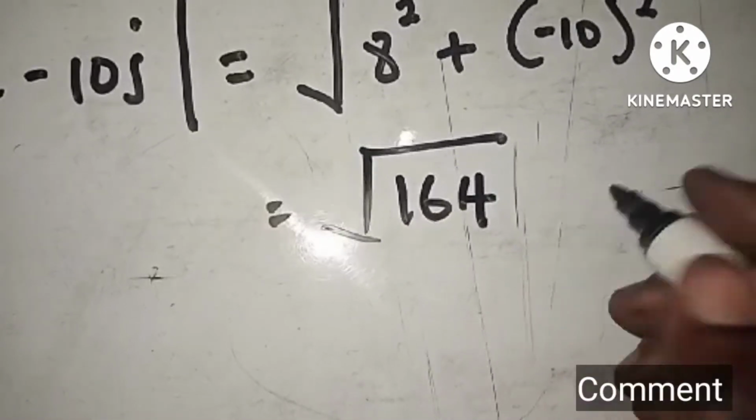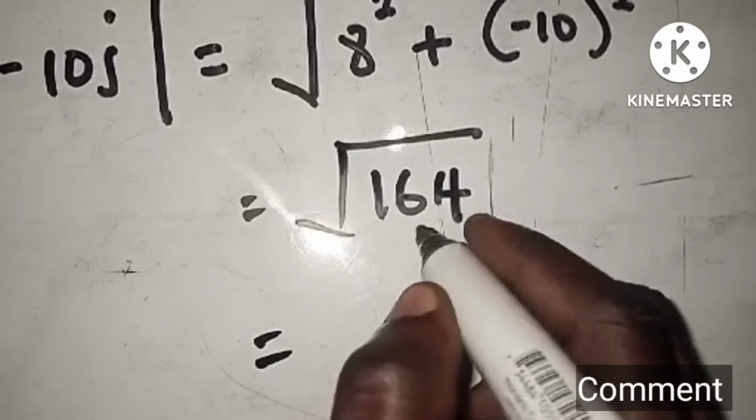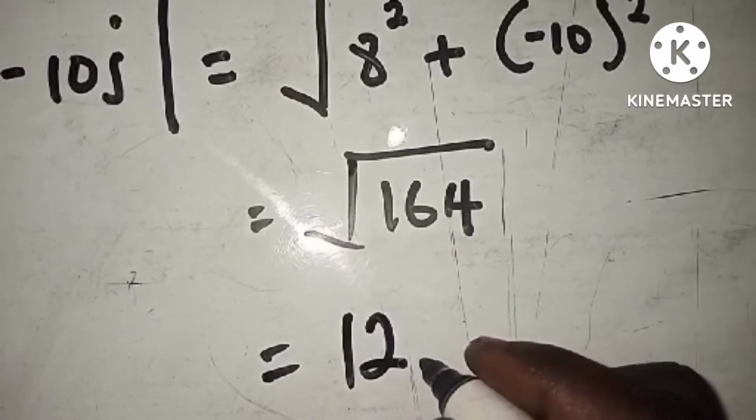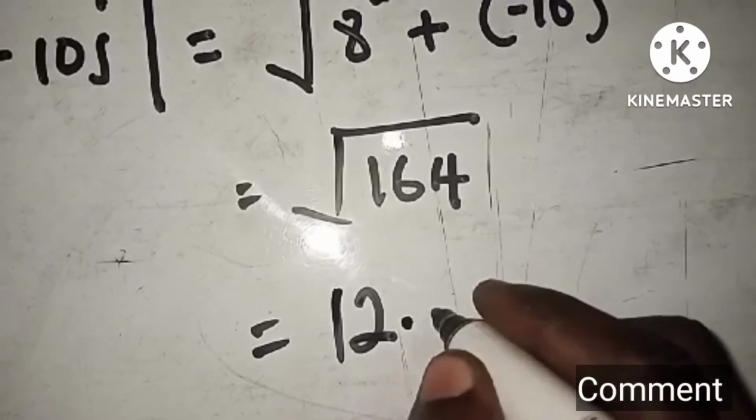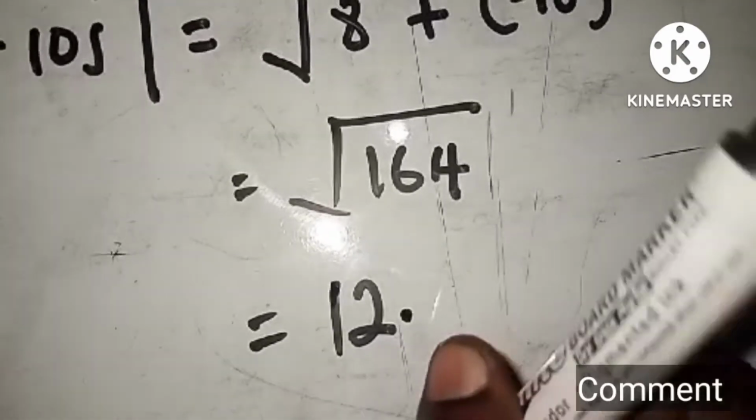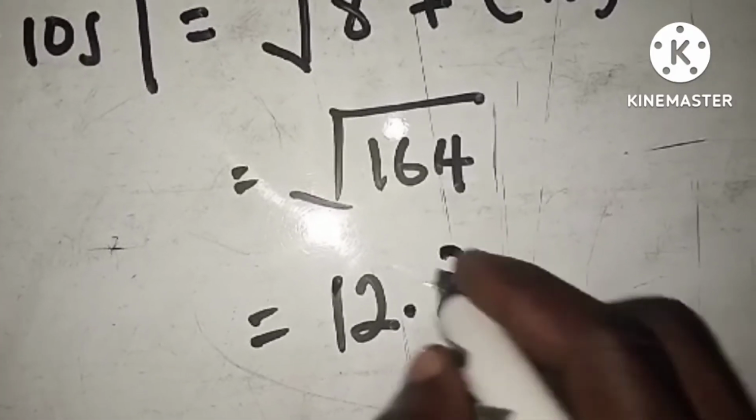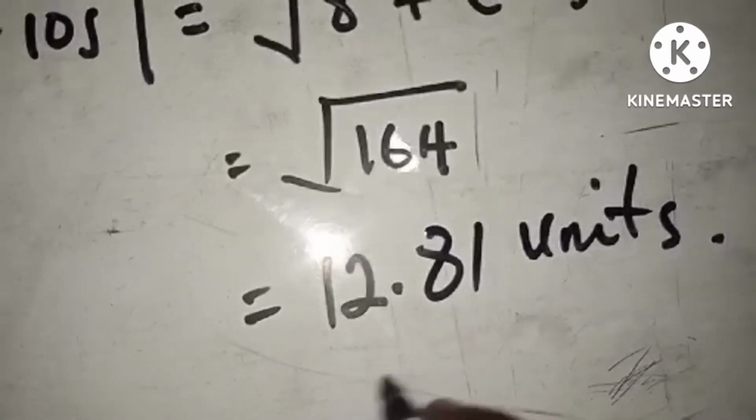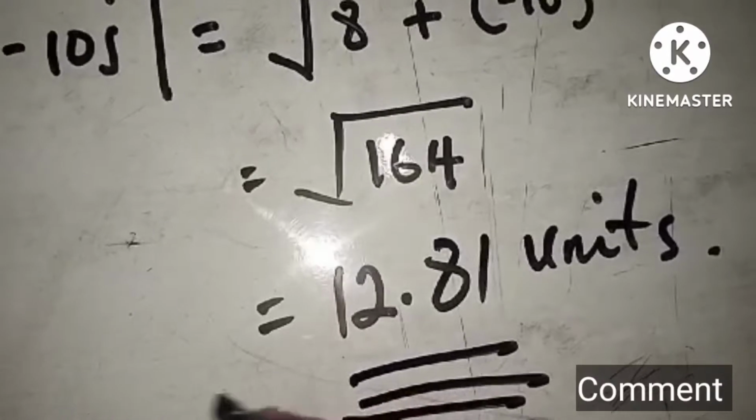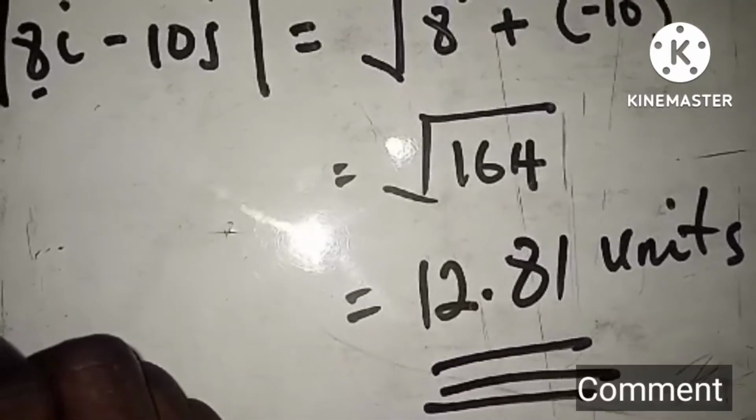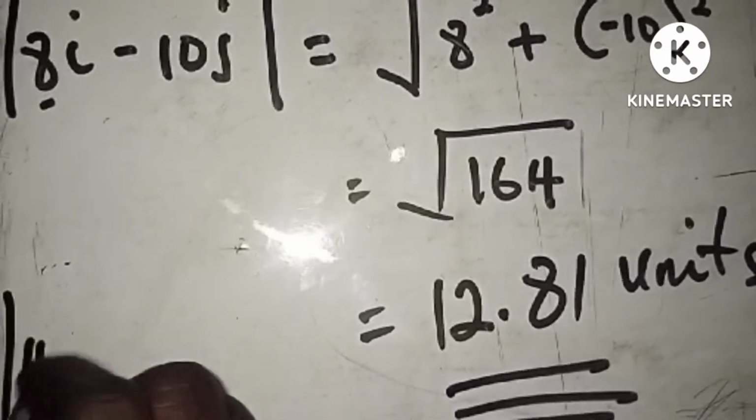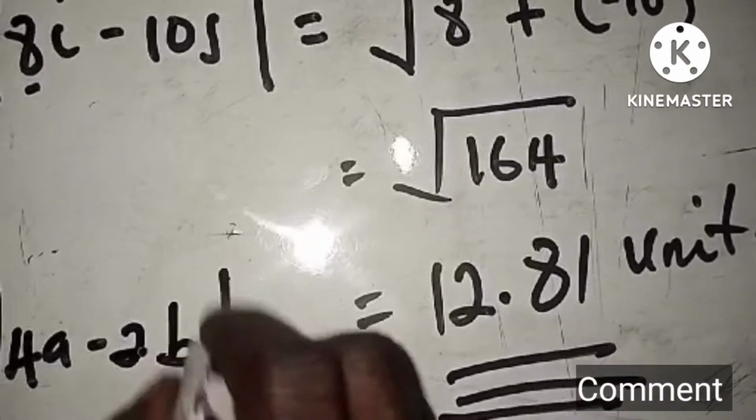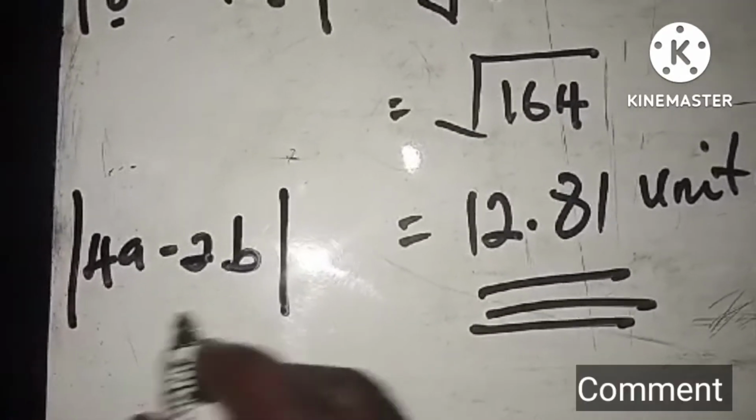So 164. So if you simplify this thing, remember the question said to 2 decimal places. So 12.81 units. So this is the distance between the two guys being given to us. That's the 4a minus 2b, right? So that is the distance between these two people.